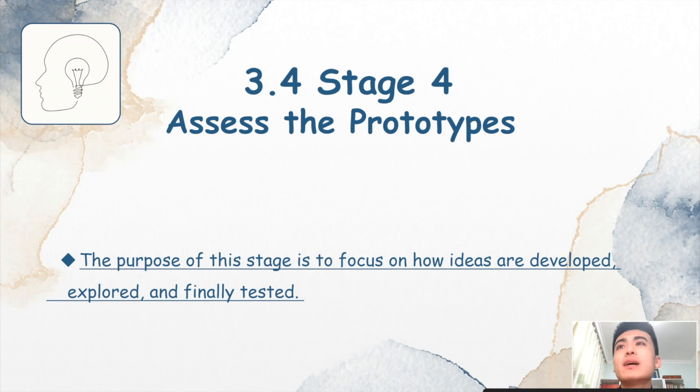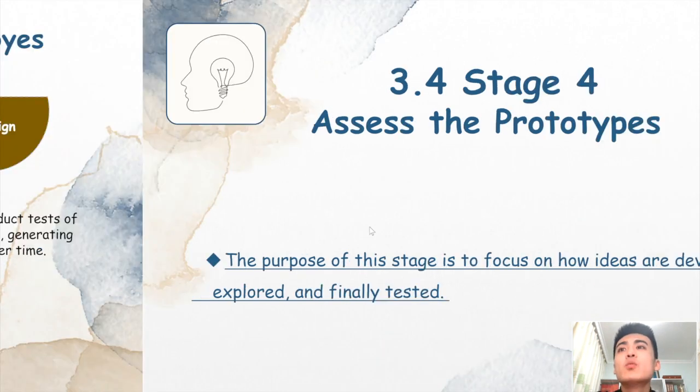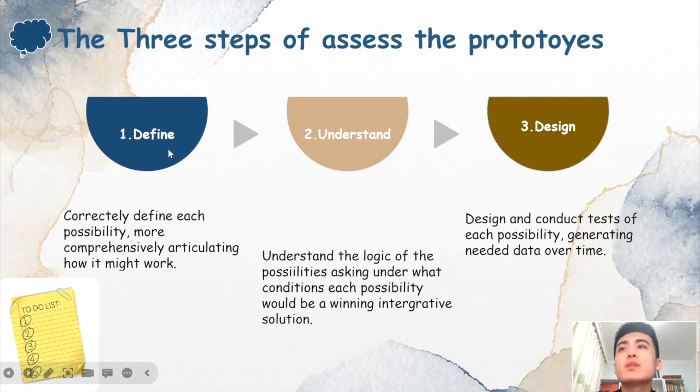This is Stage 4. At this stage, we will discuss how our idea was developed, how to proceed, and finally test its feasibility. We need 3 steps. First is to define what each possibility is. Second, to understand the logic of each possibility. And finally, design and execute each test.